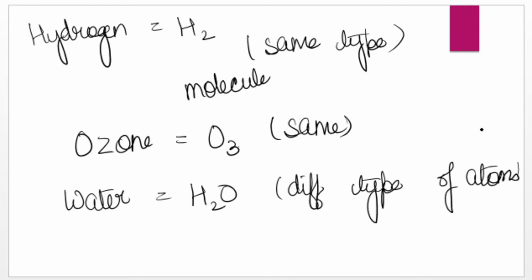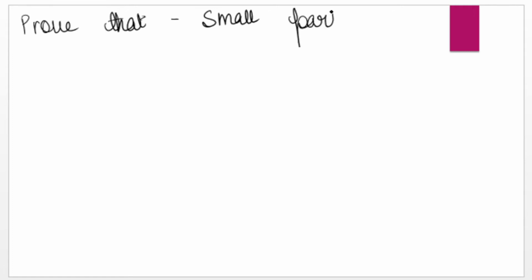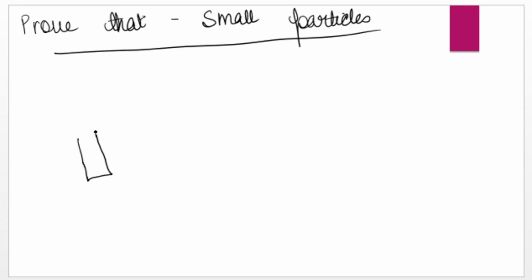Now the question arises: how can I prove that matter is made up of small particles? For this, we did a small experiment. Now, what is that experiment? Suppose I take a beaker filled with 10 ml of some ink, and 90 ml of water.